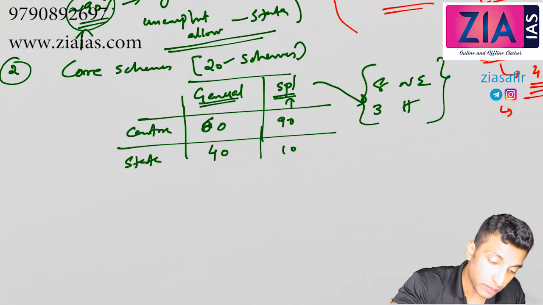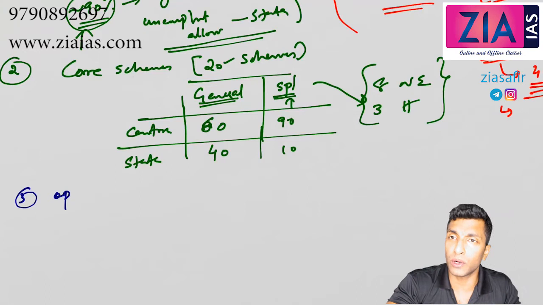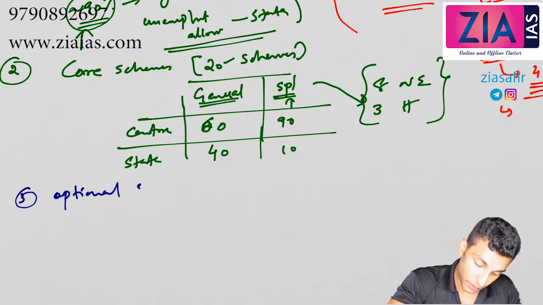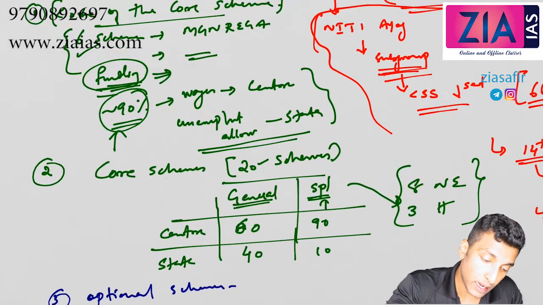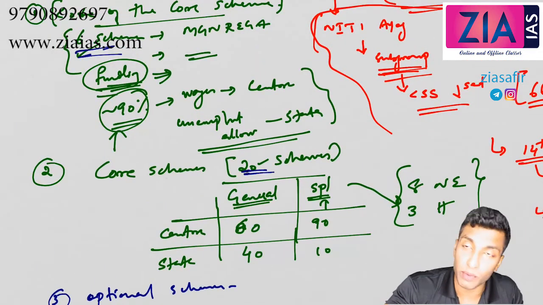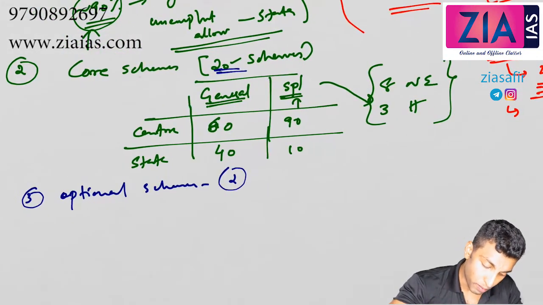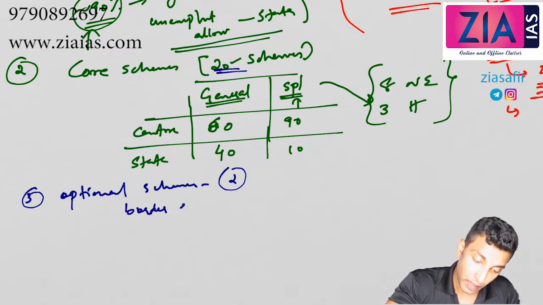Now the third one, optional schemes. Okay, so core of the core, core, optional. So here 6 are here, 20 are here, so balance 2. So here 2 are there. Now what are they? Border area development program.